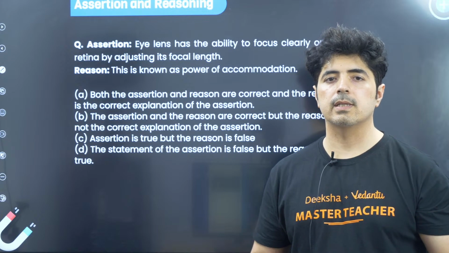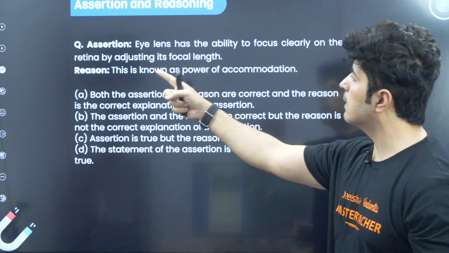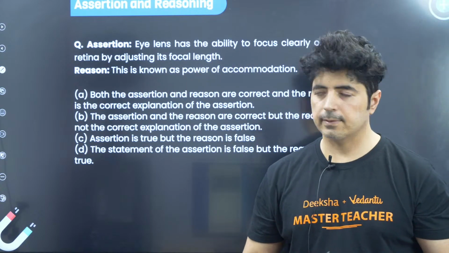And now the next question is: the eye lens has the ability to focus clearly on the retina by adjusting its focal length.